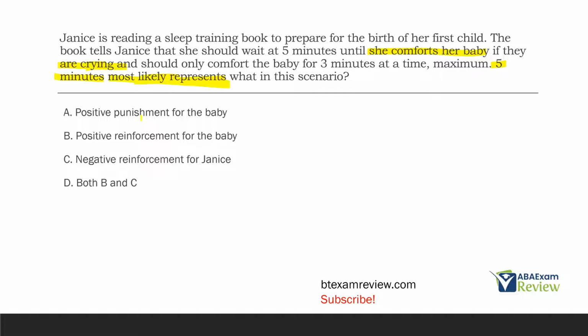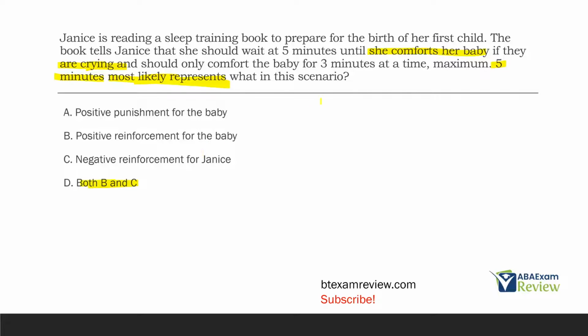What about B, positive reinforcement for the baby? Yes, Janice's attention, Janice's comfort will likely reinforce the crying, hence the sleep training book. What about C, negative reinforcement for Janice? Yes, as well. Why? What is Janice escaping? Remember, escape is more or less synonymous with negative reinforcement. Janice is escaping crying baby by comfort. So that 5 minutes is actually going to be the schedule for both positive reinforcement for the baby and negative reinforcement for Janice.